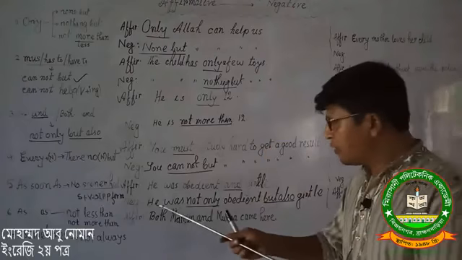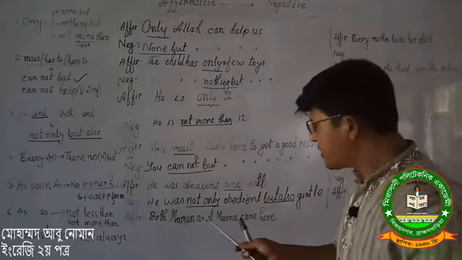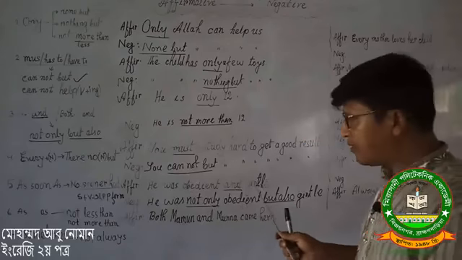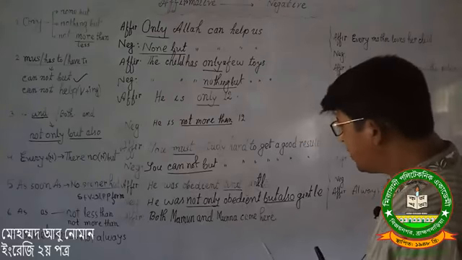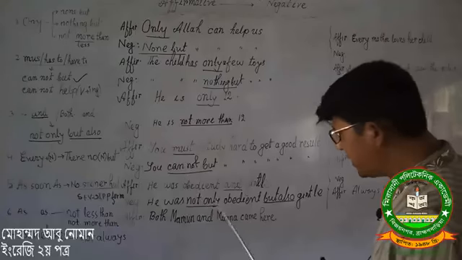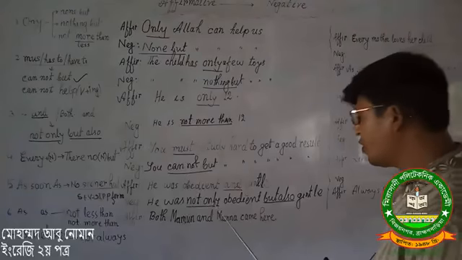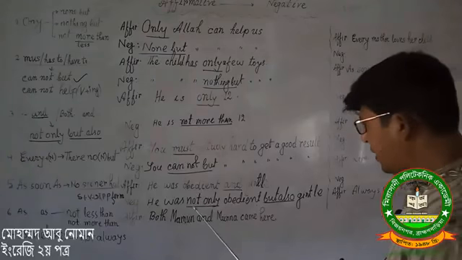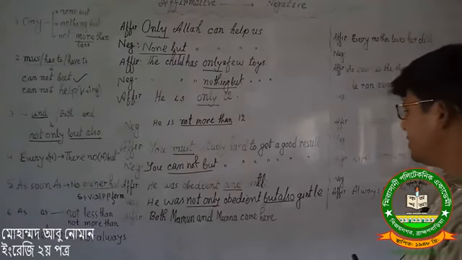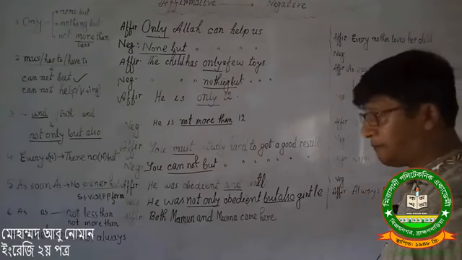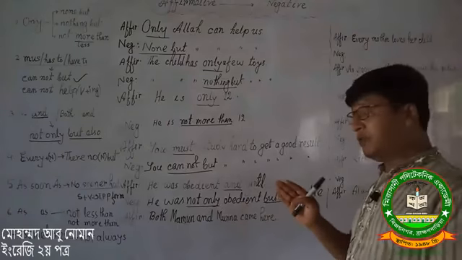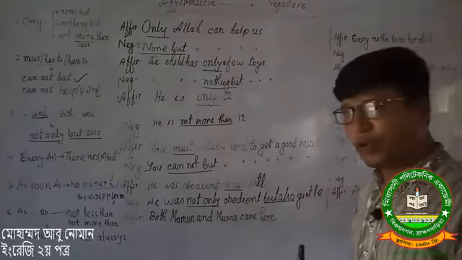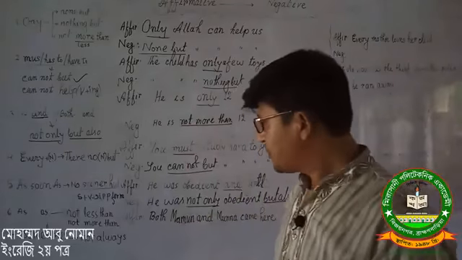Here again follow. Here he was obedient and gentle. Before the word obedient, we have written not only, and instead of and we have written but also. He was not only obedient but also gentle. You have to follow and try to understand the meaning and the rules. No need to memorize more.